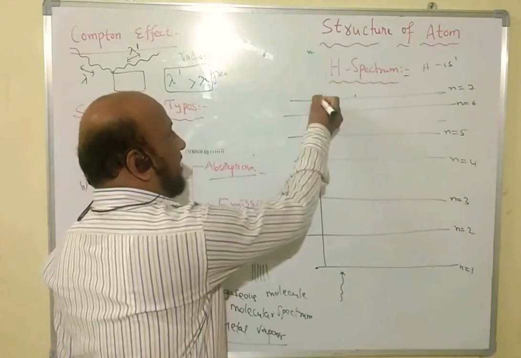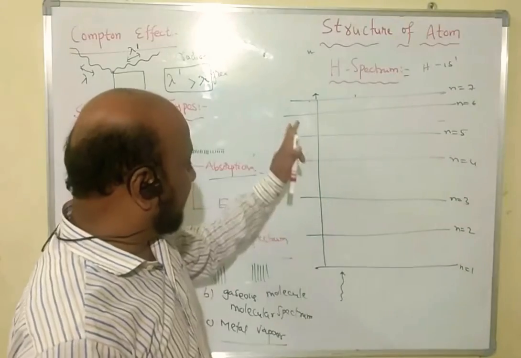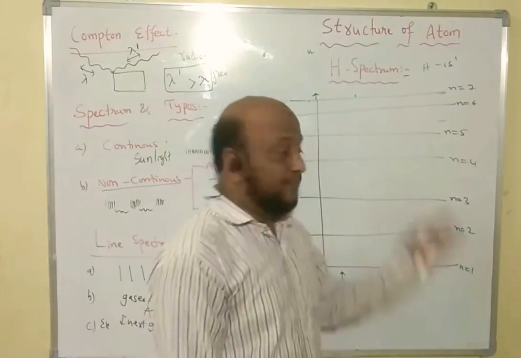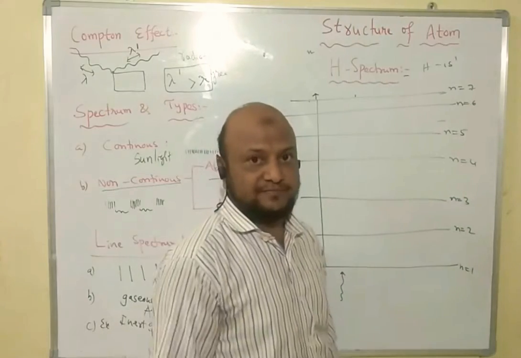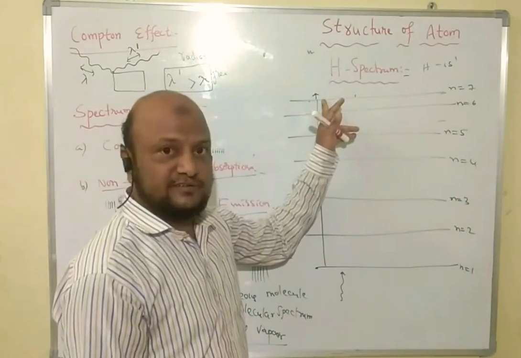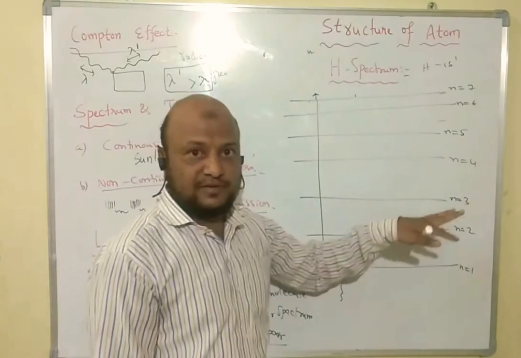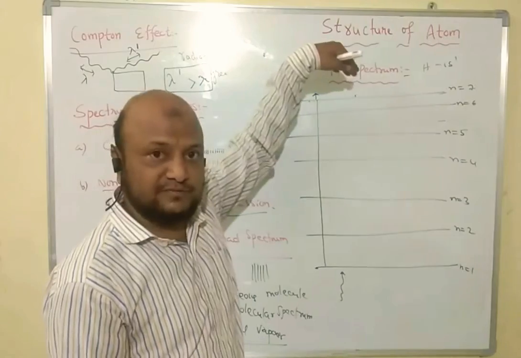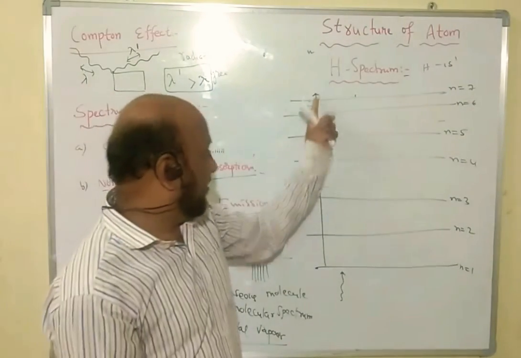By absorption, no spectrum is observed. But when it emits the absorbed radiation and comes back to the ground state, because the excited state is not stable, the electron must return to the ground state to get stability.